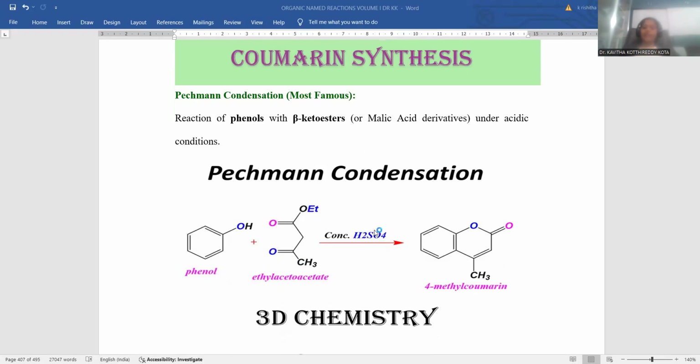Under concentrated sulfuric acid condition, sulfuric acid is used for the dehydration process and the ring annulation reaction as well. That's the reason why these two molecules are condensing with each other with a cyclization process and giving rise to 4-methyl coumarin as the final product. This is the way Pechmann condensation takes place, starting with the phenol and beta keto ester. These two materials go through a synchronized cyclization followed by a condensation process,